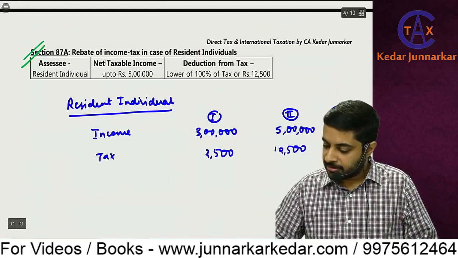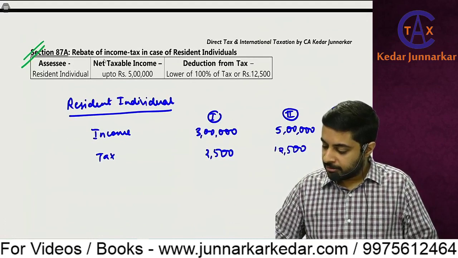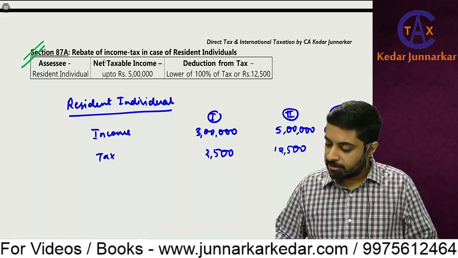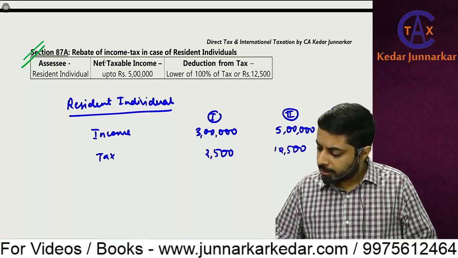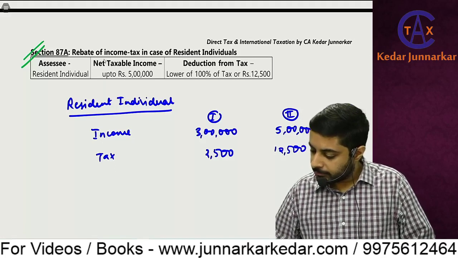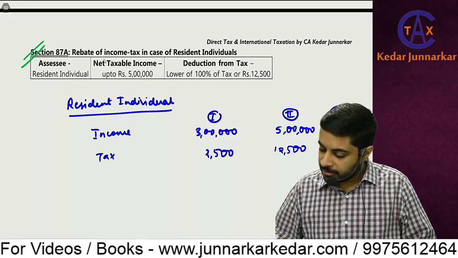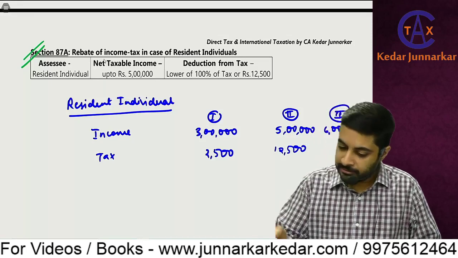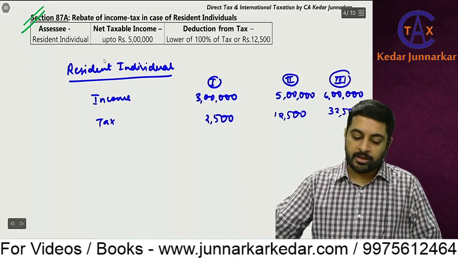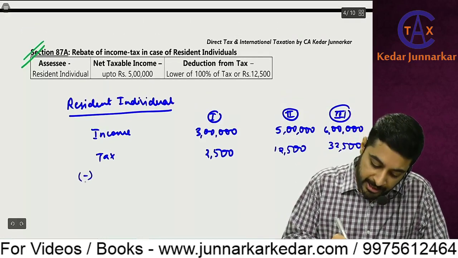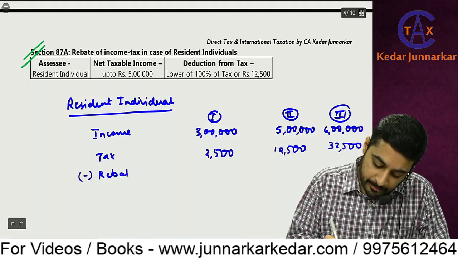So in this case, 1 lakh into 20%, that is 20,000, plus 12,500, that is 32,500. Now here rebate under section 87A